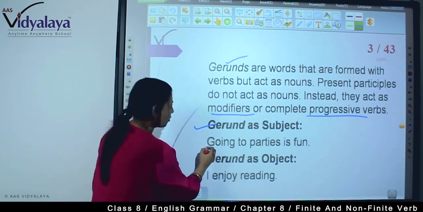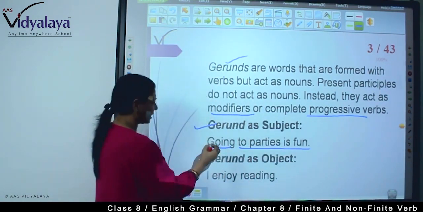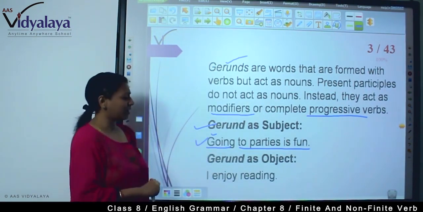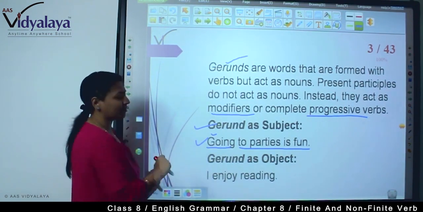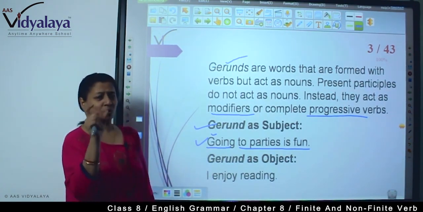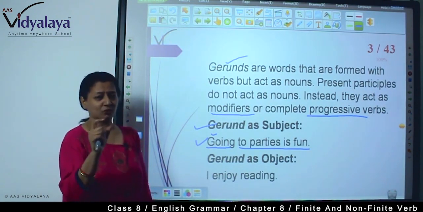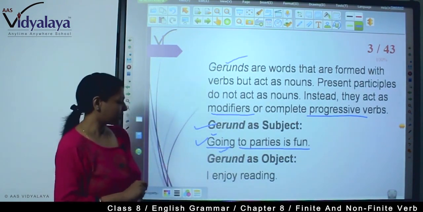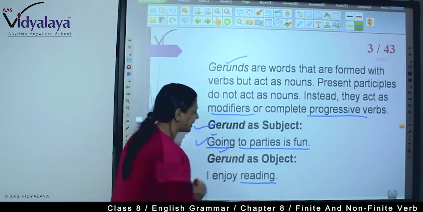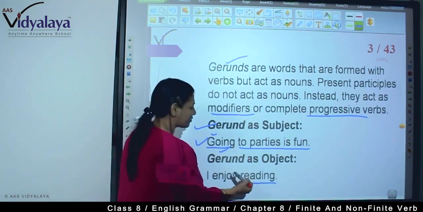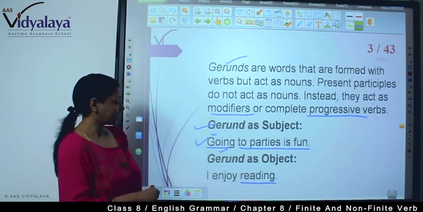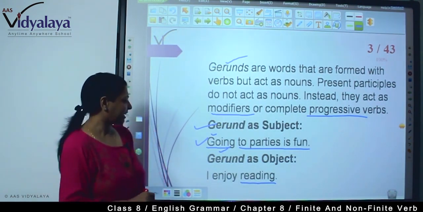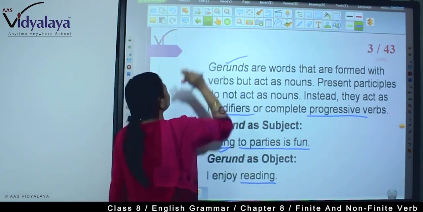Gerund as a subject: "Going to parties is fun." Here you are seeing going. The word going is what? Go, the root verb, plus ing. Here going is used as a subject, so it's a noun. As a noun we are using going, so here going is a gerund. And gerund as an object: "I enjoy reading." Here read is a verb plus ing, but we are using reading as a noun. So "I enjoy reading": gerund as object.